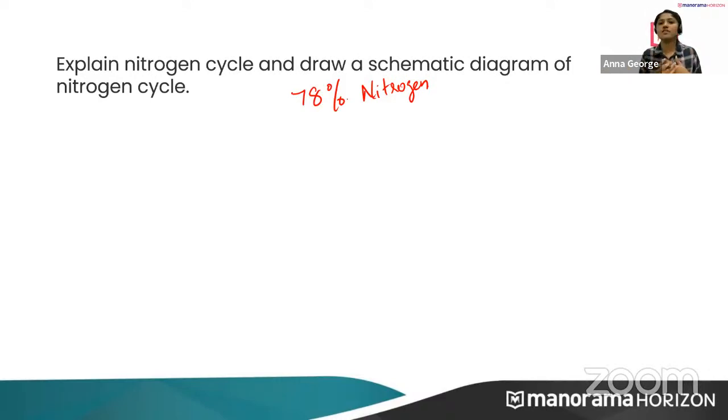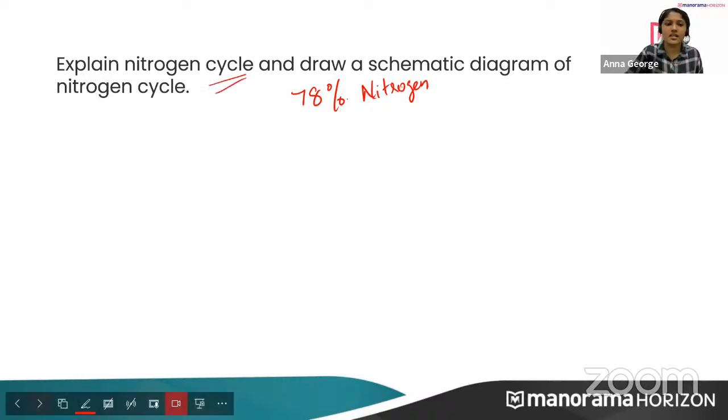So there are various cycles being processed in the atmosphere. That biogeochemical cycle is called the nitrogen cycle.